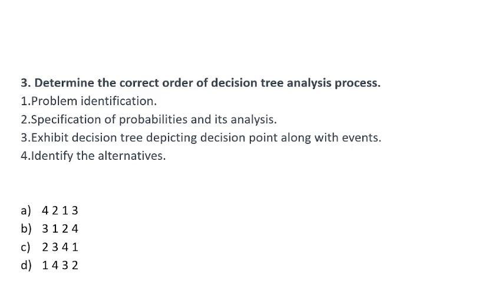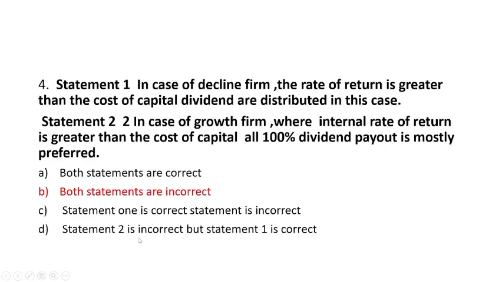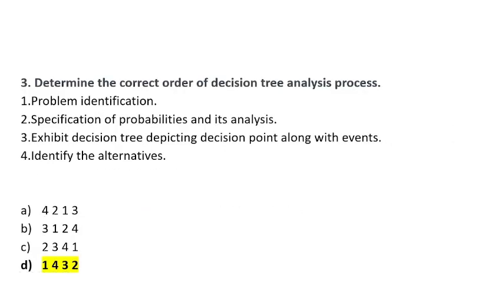Now if you check the question, whenever we talk about an analysis process, it begins with what? Problem. And where you are seeing problem, 1 should be in the beginning. So in all the three options, 1 is not in the beginning. It's only in option number D. So 1, 4, 3, 2 is the correct sequence.